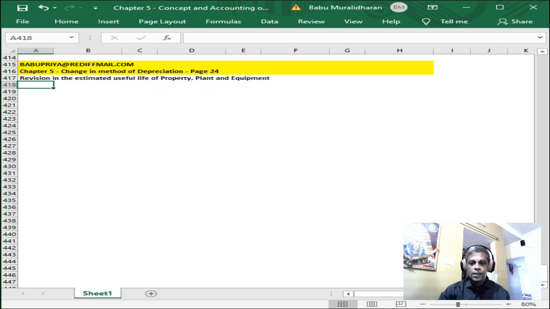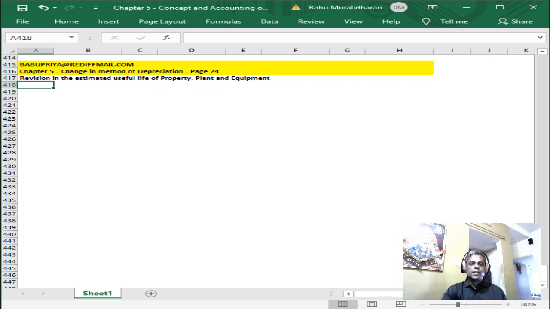Let's continue with the depreciation. I am on page number 24, the change in method of depreciation, from the CA Foundation book. Revision of the estimated useful life of property, plant, and equipment. This is quite possible.